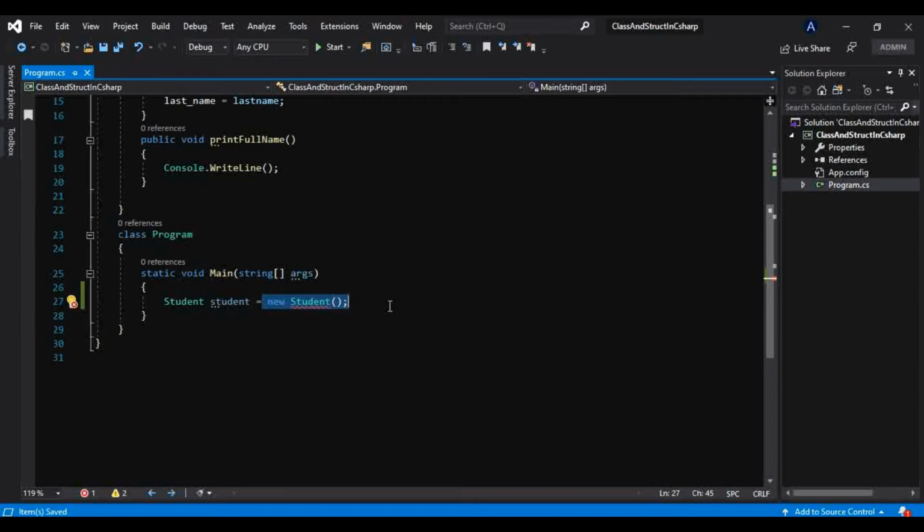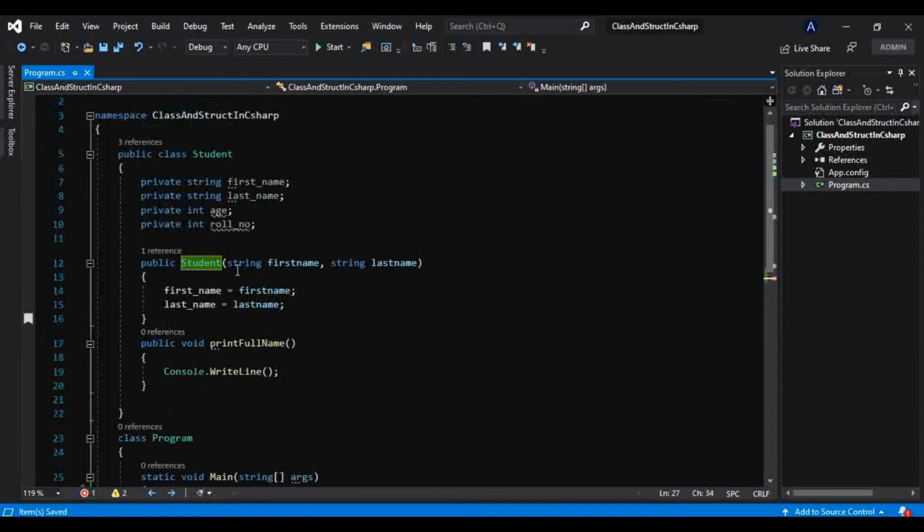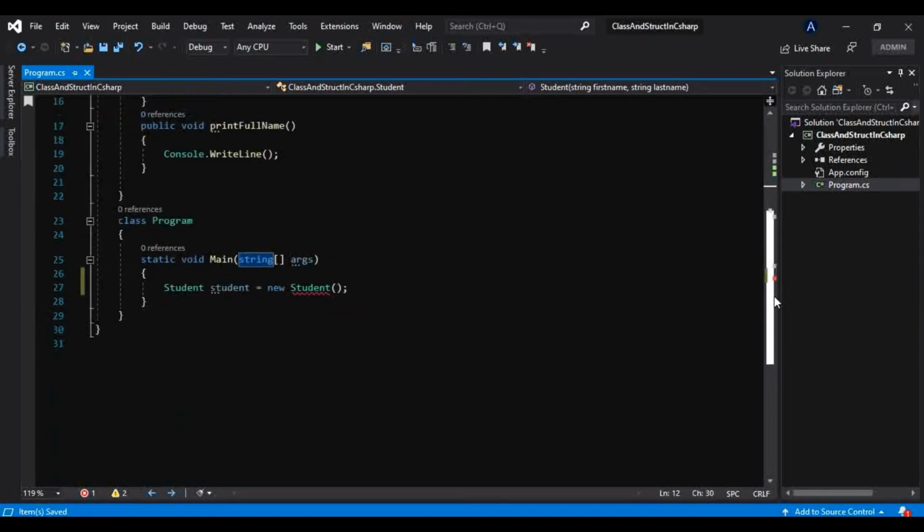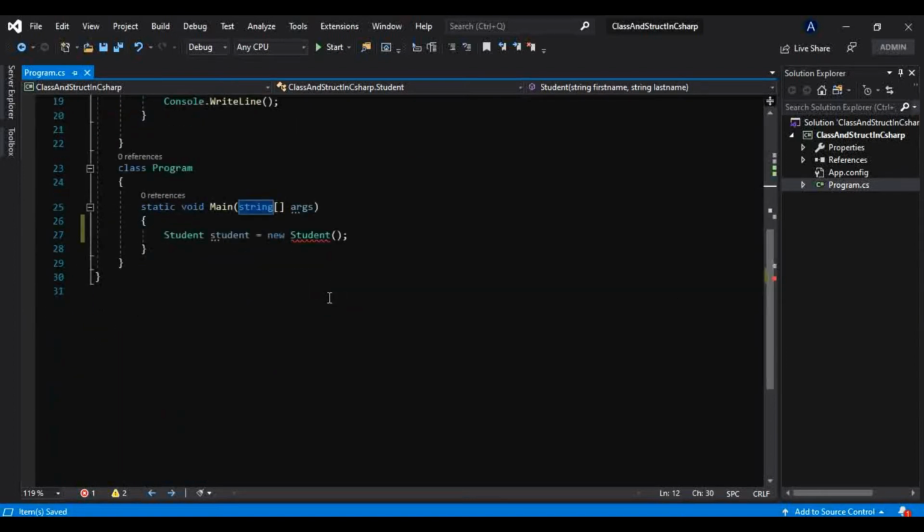But I will tell you, whatever objects of reference types we create get stored on the heap, and we also call it the managed heap in .NET. So as soon as we use the new operator, it will invoke this constructor, and the compiler will allocate memory for your object on the heap. So we will see that, don't worry.